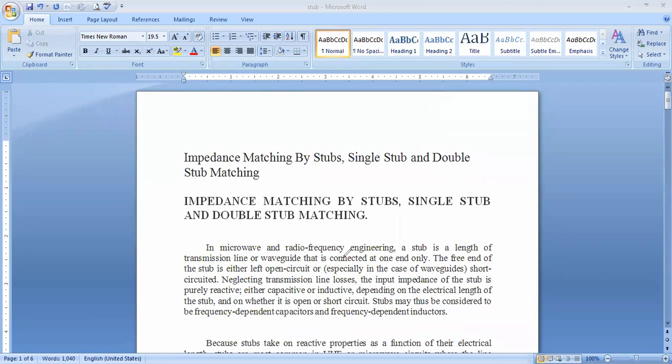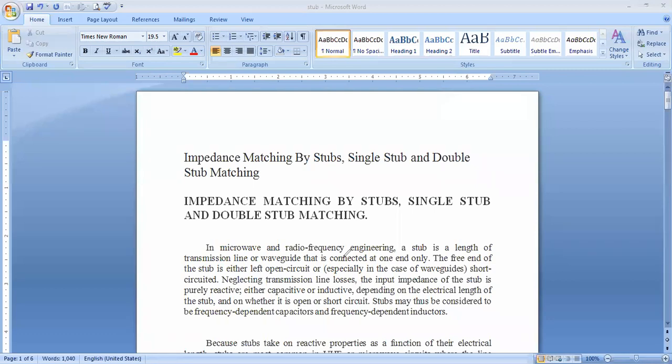Today's concept is called stubs. A stub is nothing but a piece of transmission line that is connected to the transmission line in order to provide good impedance matching. That is the definition. Here, stubs are classified into two types: single stub and double stub.